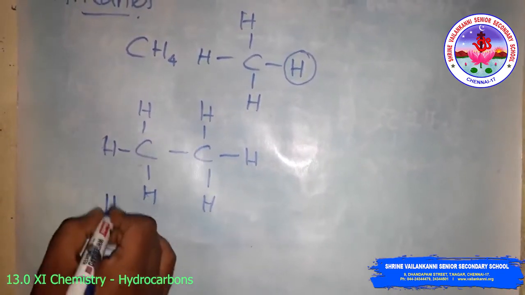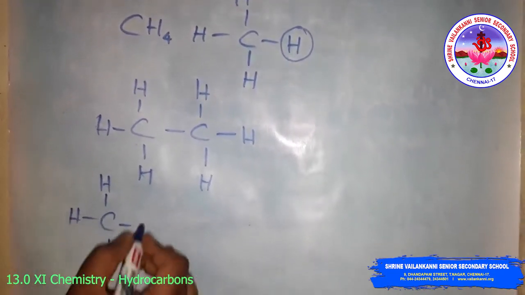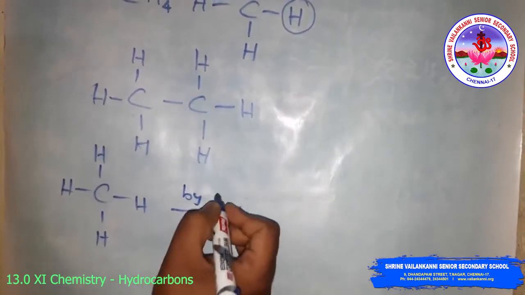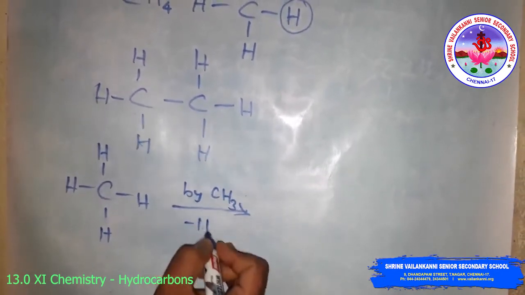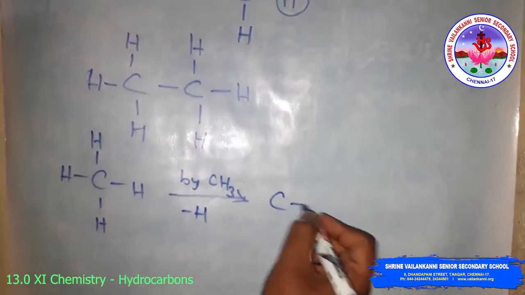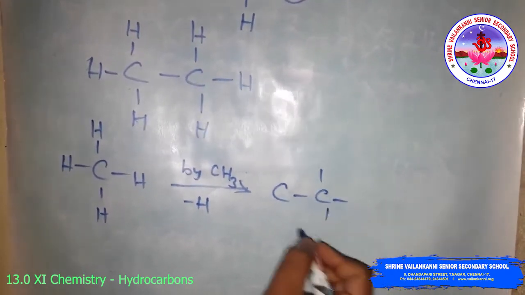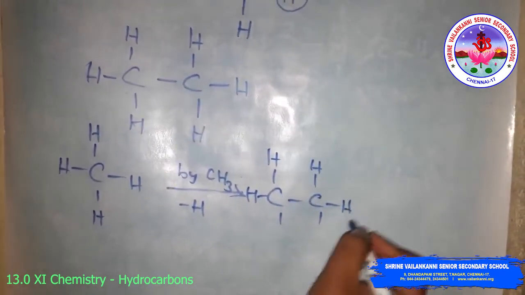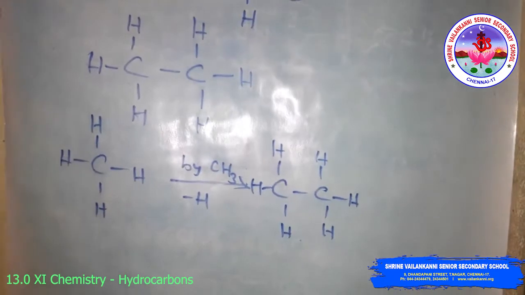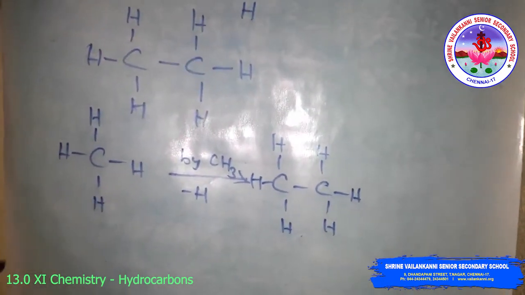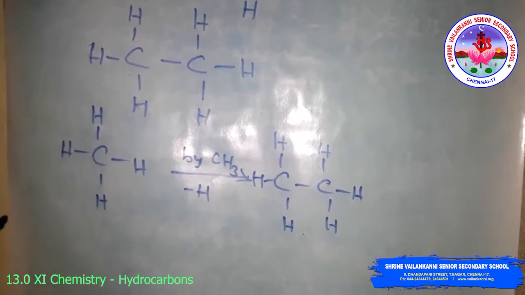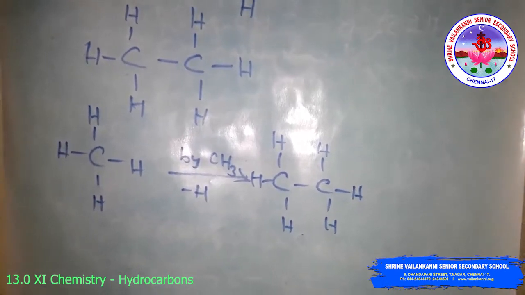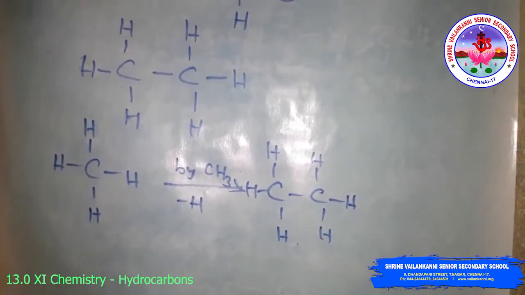Simply, methane on replacing H by adding CH3 will become C2H6, or we can write the structural arrangements. Then the hydrocarbons are usually inert under normal conditions, as they do not react with acids, bases and other reagents. So already you know that is the homologous series.